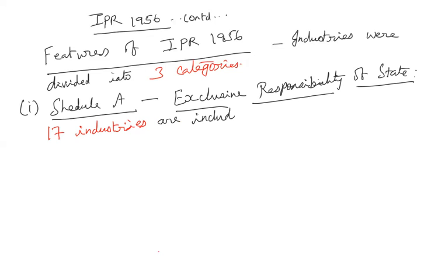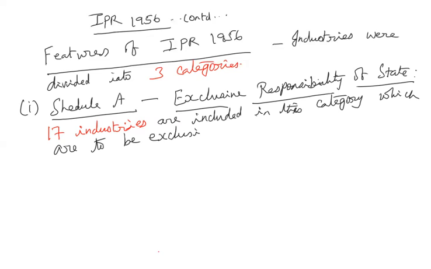So 17 industries are included in this category, which are to be exclusively owned by the government.